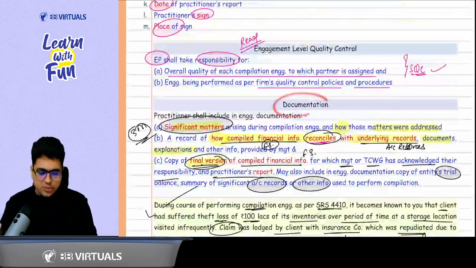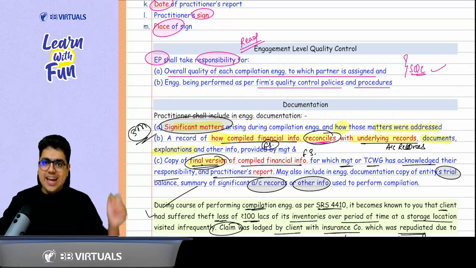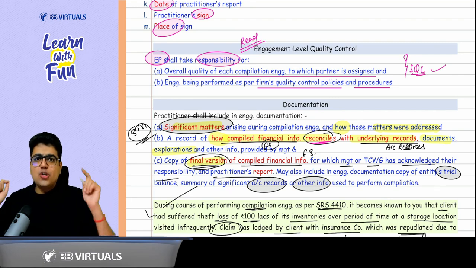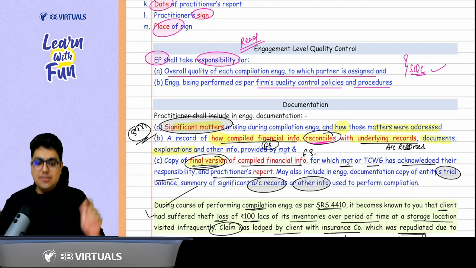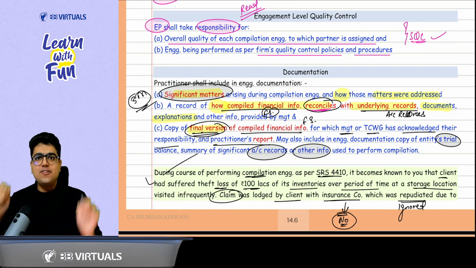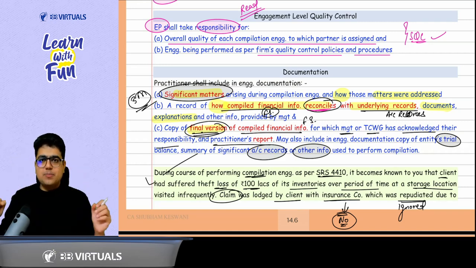Now, sir, one important point about documentation. Why is documentation important here? Because there is a question in the question bank. In the documentation of SRS 4410, what do you document? SRF. That means in SRS, you document SRF. What is S? Significant matters. R is reconciliation of the financial statements to the underlying books and accounts.